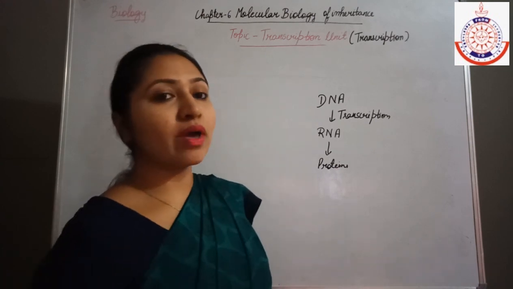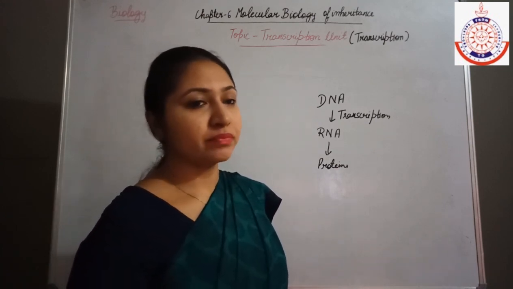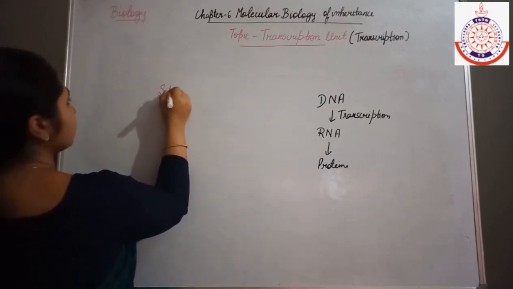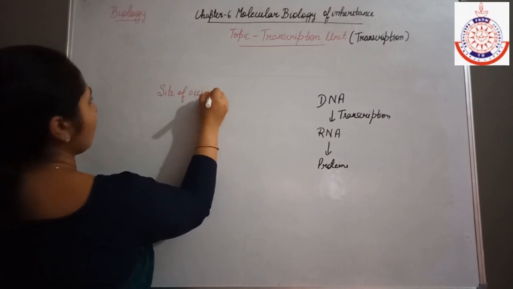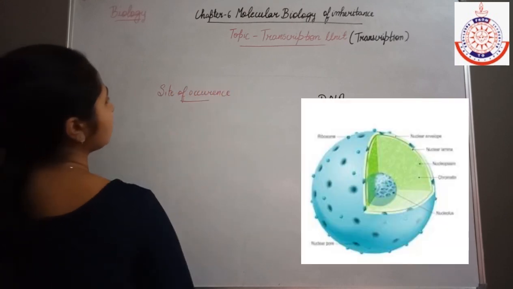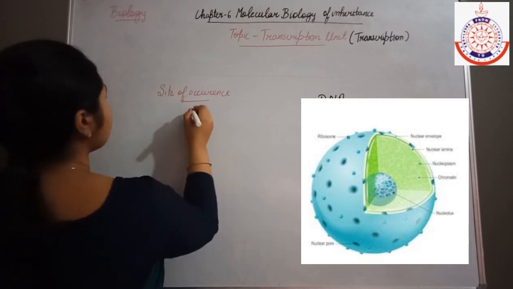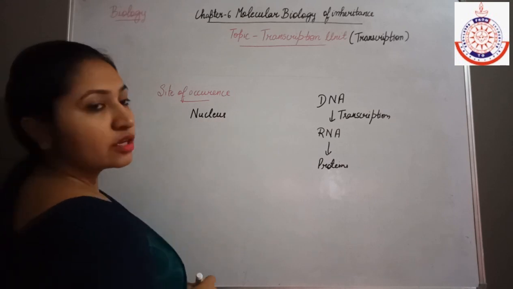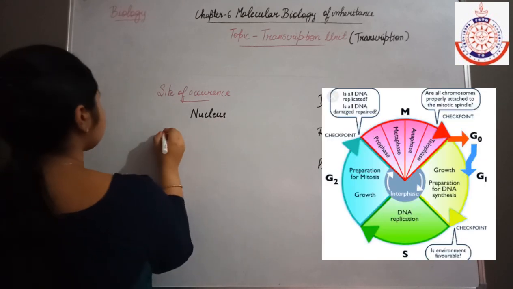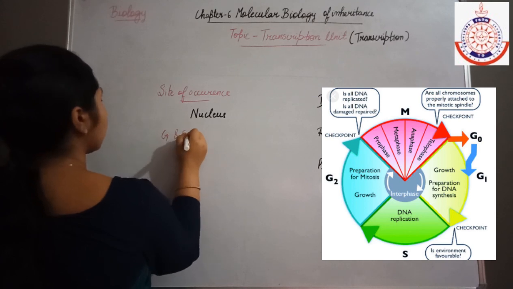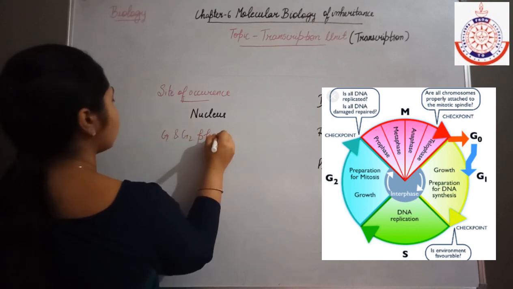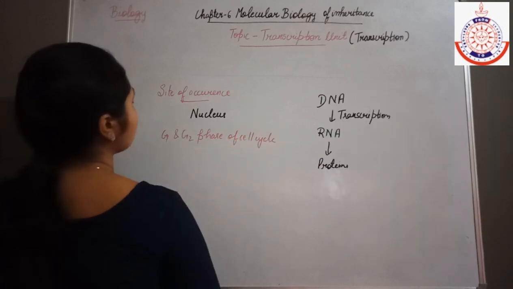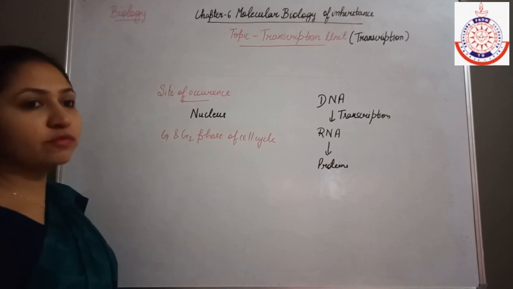But first you should know about the transcriptional unit. So what is the site of occurrence of the transcription? It occurs in the nucleus region, during the G1 and G2 phase of the cell cycle.